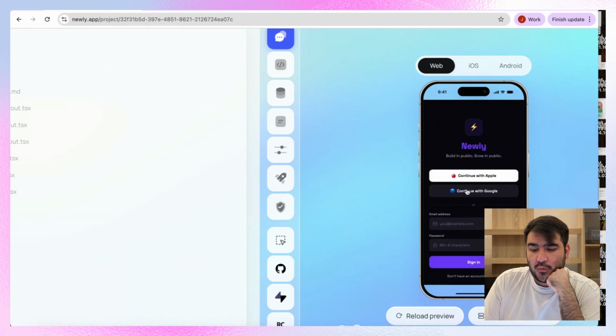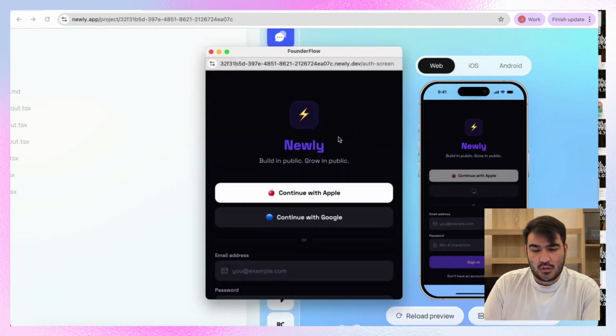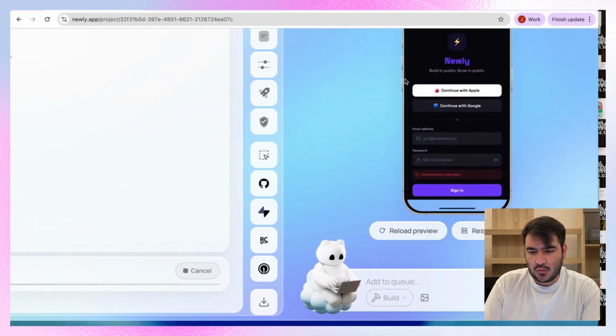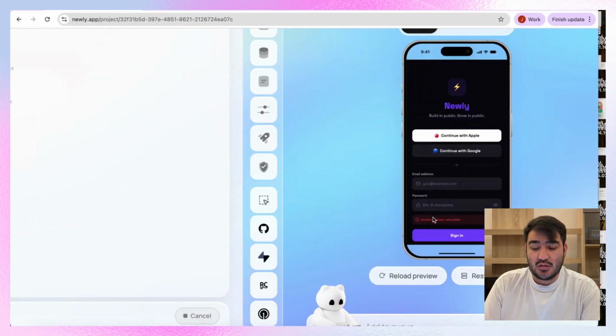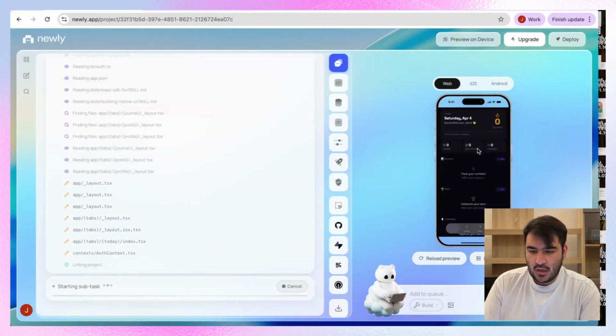Perfect. Let's log in with Google and then let's see how it works. Founder flow. Okay, that's nice. That's the name. Let's log in with Google. Amazing. Yes, here. Okay. The authentication cancelled, so it didn't go through. Let's try again. Nice. Okay, now we are here.